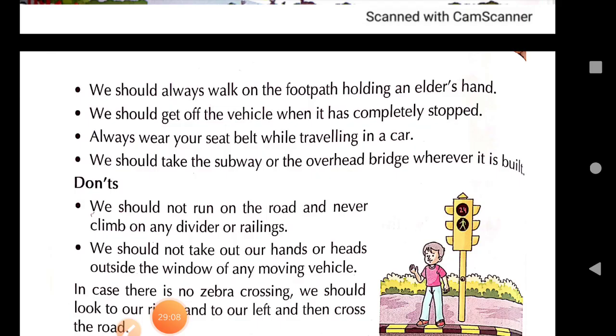So these are some of the basic safety rules while walking on the road, while crossing the road, which we must follow to keep ourselves safe. And most importantly, when you are walking on the road or when you are crossing the road, always be alert. Always be there. That means while walking on the road, don't dream about something else. When you are walking on the road, be very, very alert. That means be present.